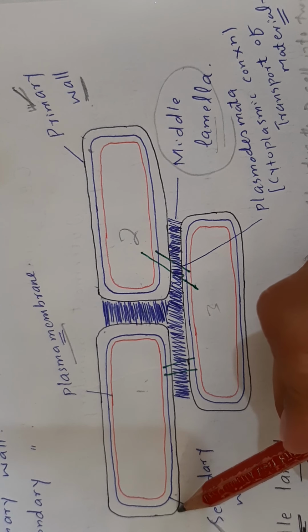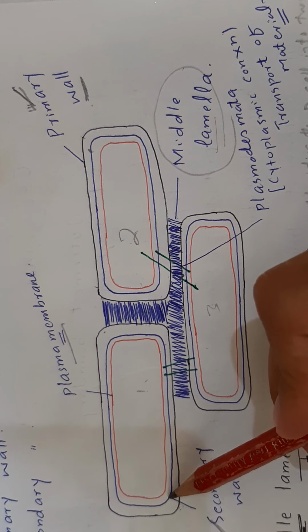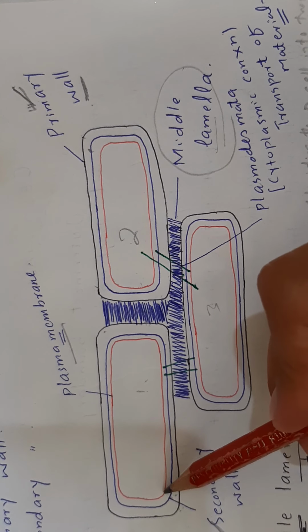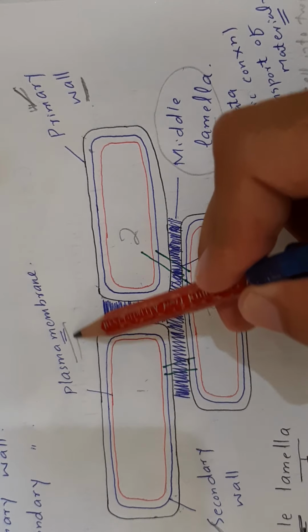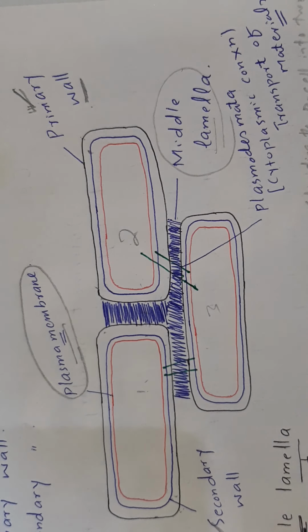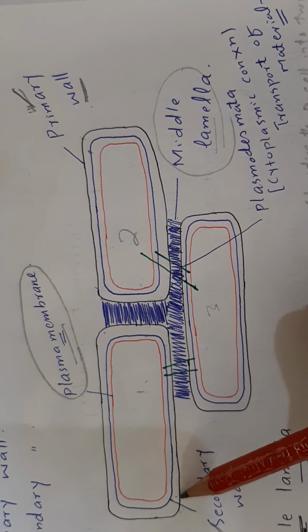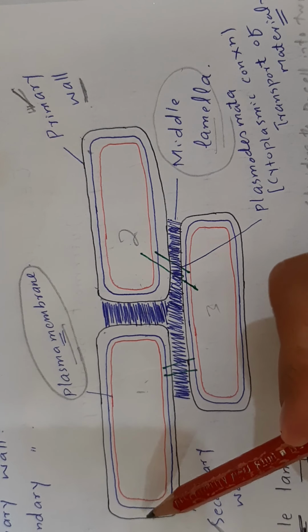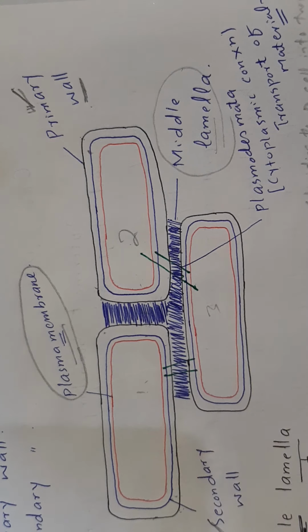Inner to the secondary wall, this red layer represents cell membrane or plasma membrane.